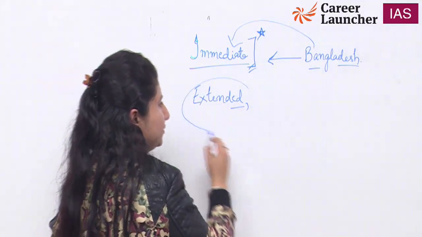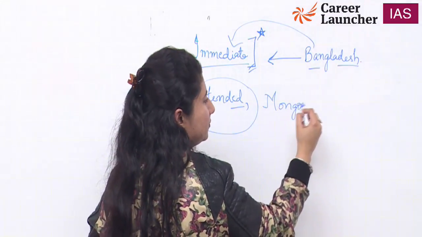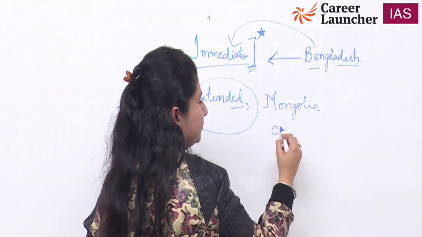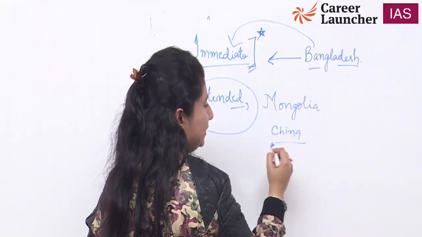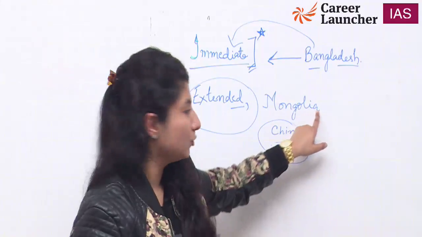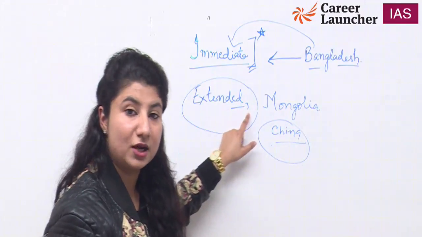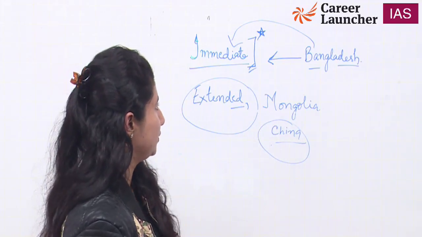Now this is extended. Mongolia is extended, right? Even China is extended to some extent, not exactly, but somewhat. If something happens in Mongolia, it will not directly affect us. That is part of the extended neighborhood, right?